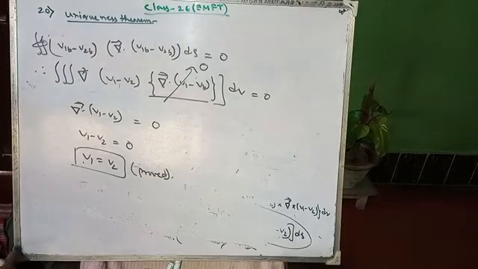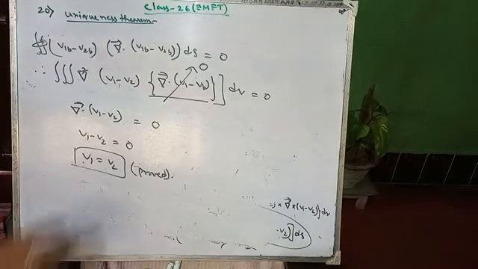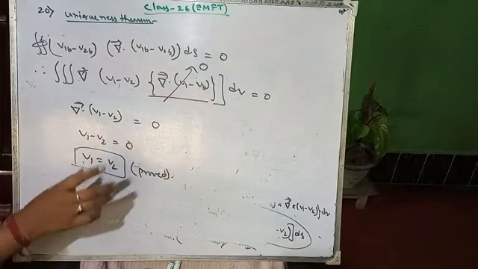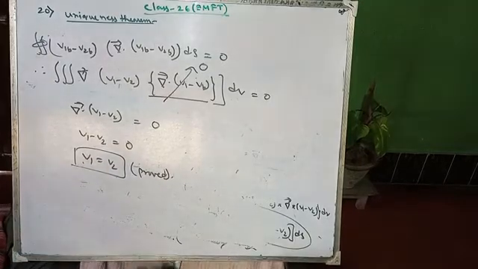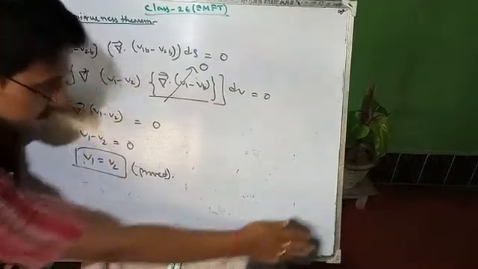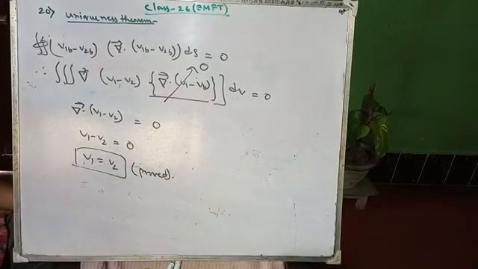Therefore, any Poisson's or Laplace equation shows a unique solution. Okay, so this is your uniqueness theorem, and prove it.